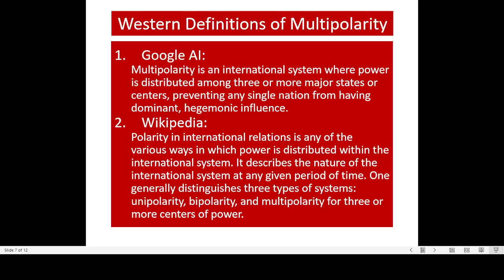Does it include everything or just subjectively describe a particular situation? In this case, they only subjectively describe a particular system in international relations. That's subjective. Third, it doesn't tell you what's the method to describe multipolarity or unipolarity. It has to be quantitative in order to be qualified for objective description.